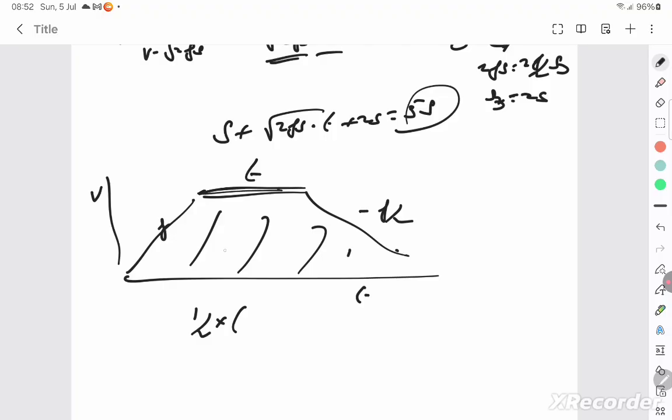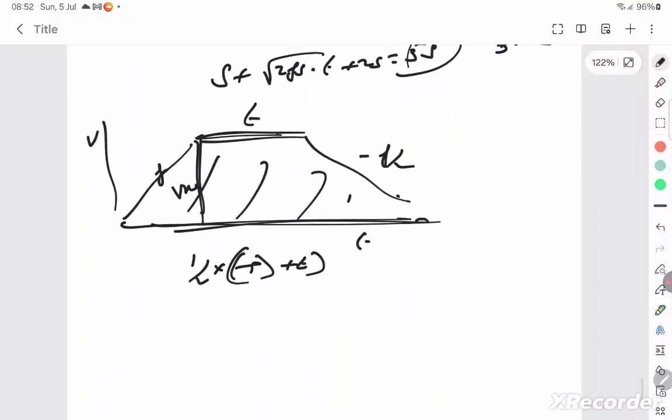This time is t, but I don't know the total time, plus the small time, into the perpendicular distance, which is V max, which I have already found. That I can find using V is equal to u plus at, where u itself is 0, and so then I can write V to be f into t. So this is f into t.